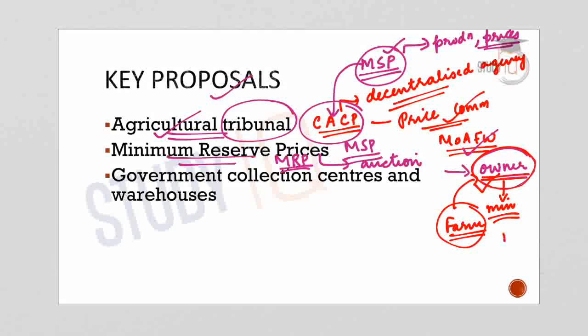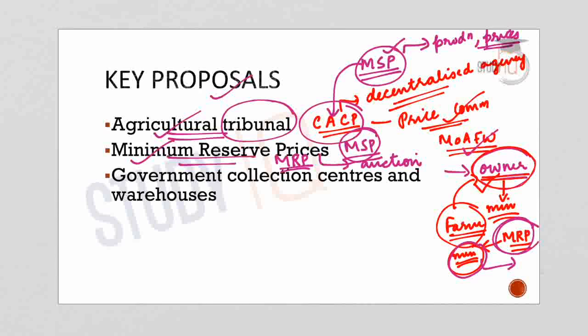So under the minimum reserve price or the MRP, the farmers will fix a minimum price at which the auction will be conducted. So this will ensure a minimum remuneration to the farmer. So that is minimum reserve price, and NITI Aayog proposed that MSP, which is fixed by the CACP under the government of India, should be replaced by a minimum reserve price. So this was the proposal of NITI Aayog.